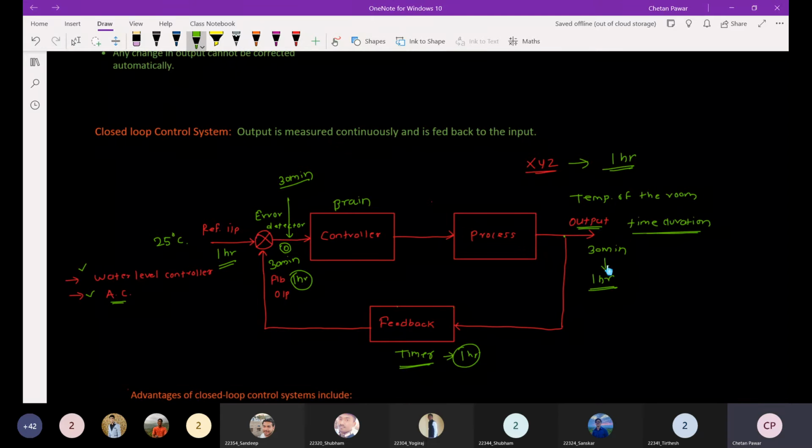For example, when you switch on your air conditioner, the temperature of your room is 40 degrees Celsius.